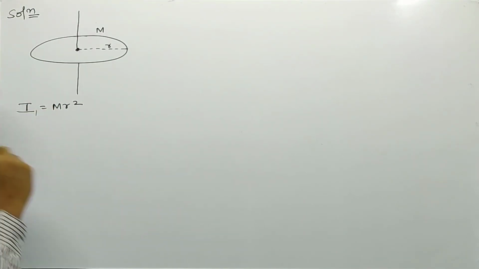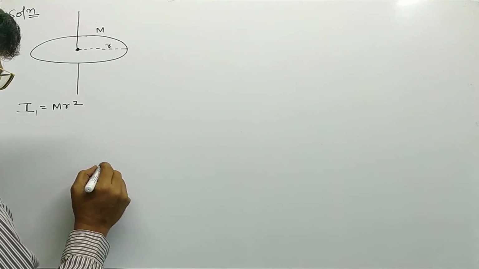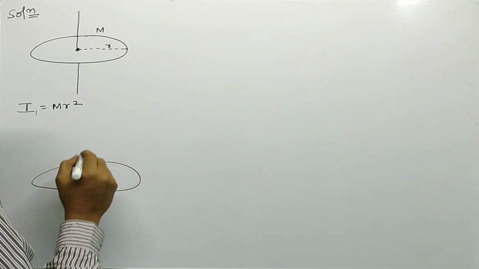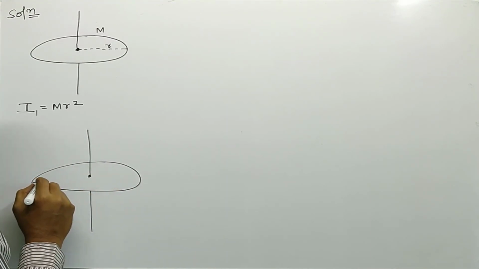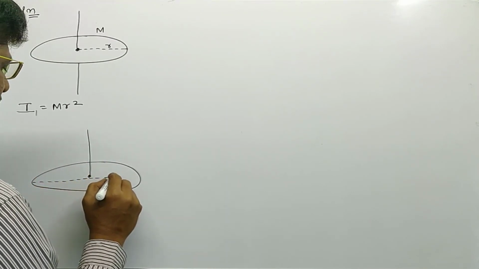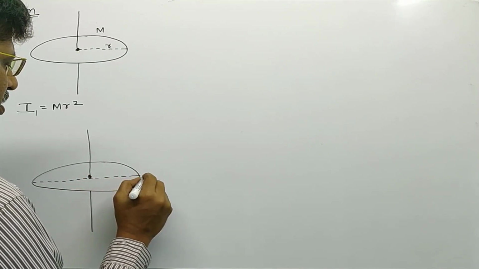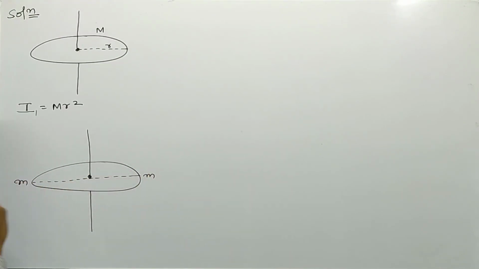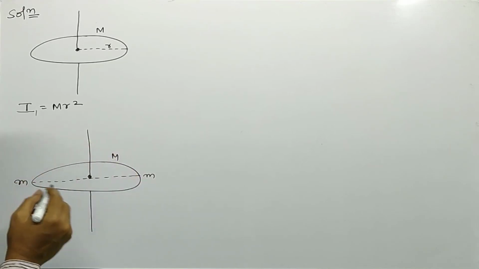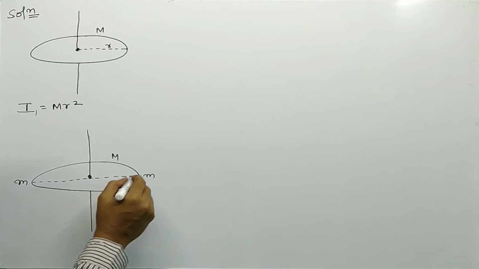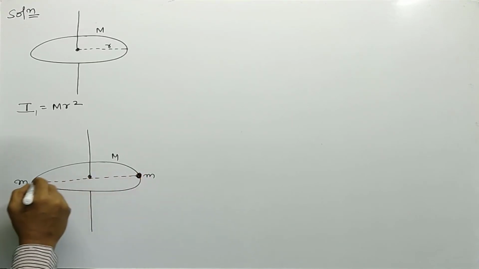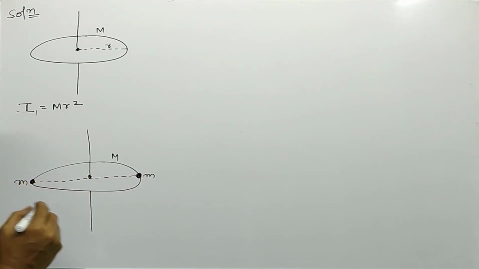Now, two bodies each of mass small m are placed across a diameter. The two masses, here one small m and here one small m. The ring mass is capital M. Now, the net moment of inertia about the same axis of this three particle system, the circular ring and two bodies of masses small m and small m.